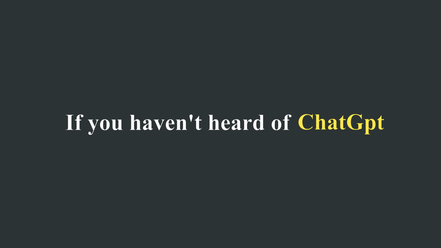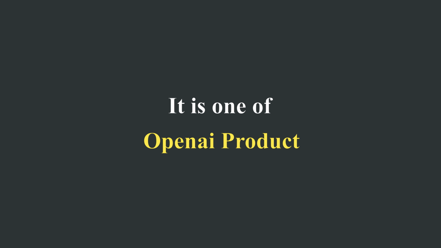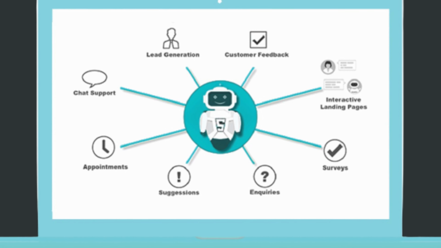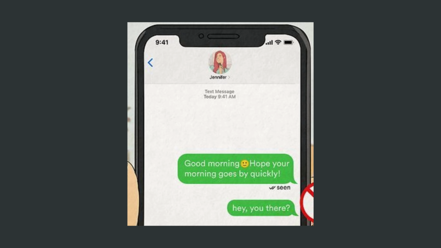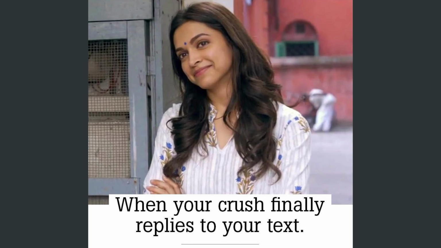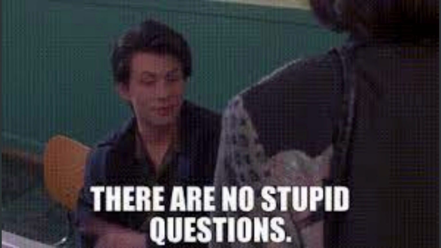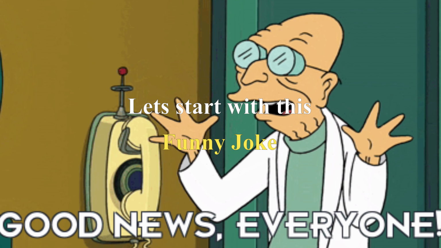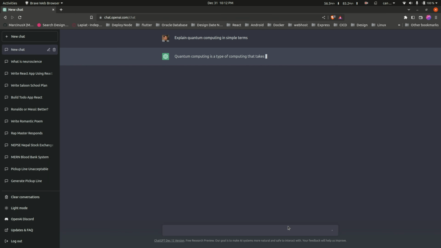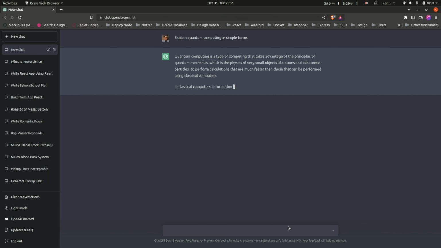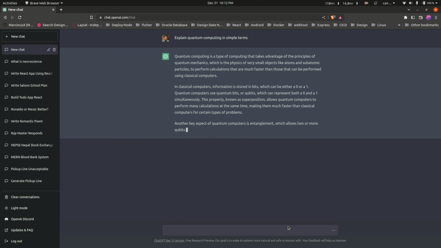If you haven't heard about this tool, it is one of the products of OpenAI, and we can just chat with it and communicate about anything we like. It is not like your crush who left you on seen and doesn't reply. ChatGPT will reply to you anyway, even if you ask stupid questions. Good news for you guys, and me too. For example, here we can see the example, explain quantum computing in simple terms, and it will give us an answer in as simple a form as possible, and we can learn from it.